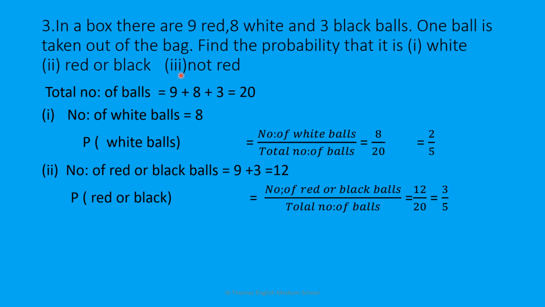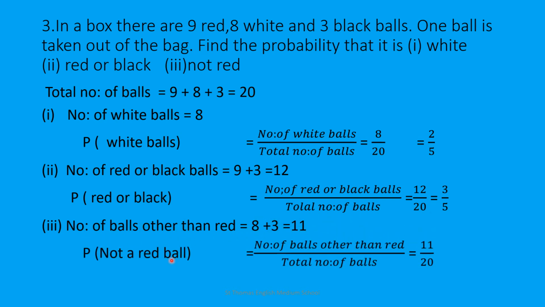Now question number 3, it is the probability that it is not red. That means other than red, any ball you can take. That is white or black. So the next step, you have to write number of balls other than red equal to 8 plus 3, that is 11. Now probability of getting not a red ball equal to number of balls other than red upon total number of balls, that is 11 upon 20.